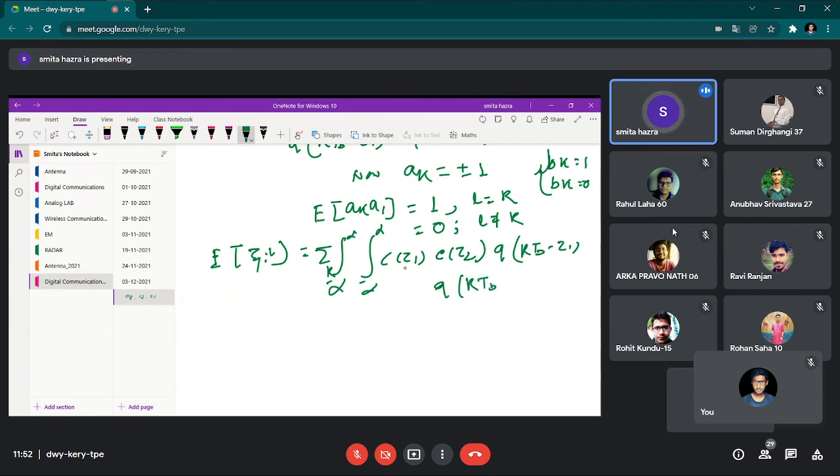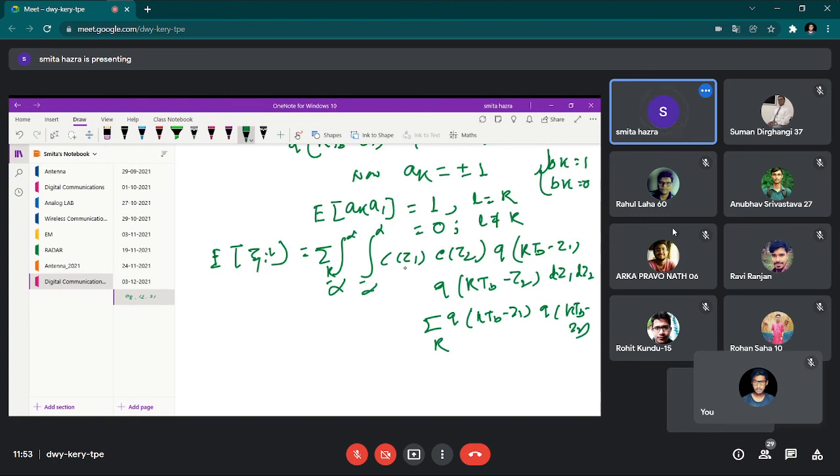So this will also be replaced by KTB, because the whole sum becomes a single sum over K, d tau 1, d tau 2. Now what does it mean? Summation over K, Q of KTB minus tau 1, Q of KTB minus tau 2.